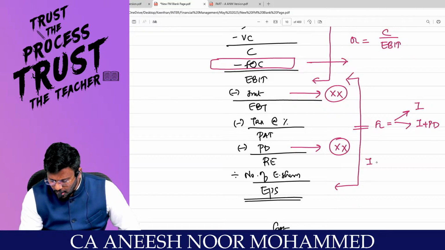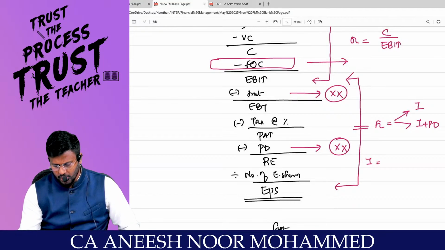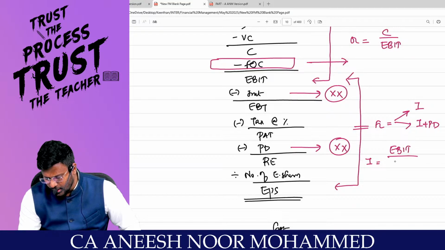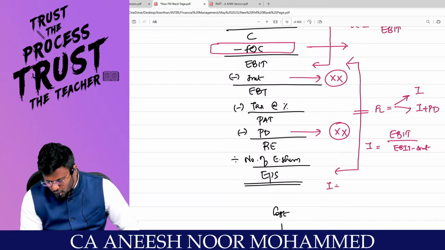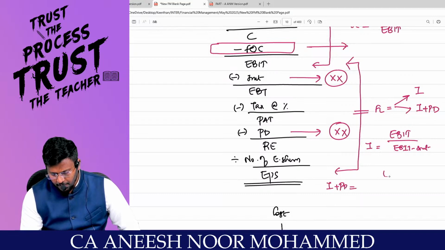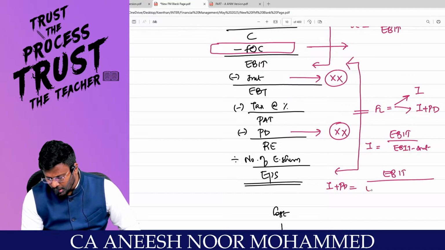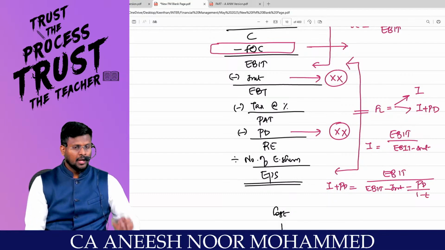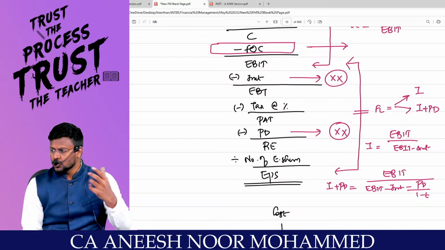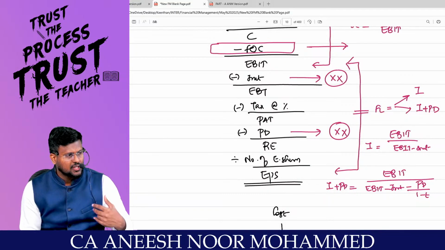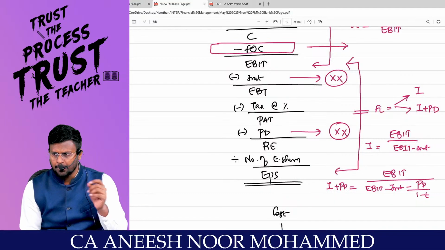My financial leverage may be only because of the interest, or because of interest plus the preference dividend. If it is only because of interest, my dear lovable students, it is EBIT divided by EBIT minus interest. Are you all really with me? If it is because of interest and the preference dividend, then EBIT divided by EBIT minus interest minus preference dividend divided by 1 minus T. Interest is a pre-tax item and preference dividend is a post-tax item. So I am converting the preference dividend into a pre-tax item. That is why I am putting 1 minus T.